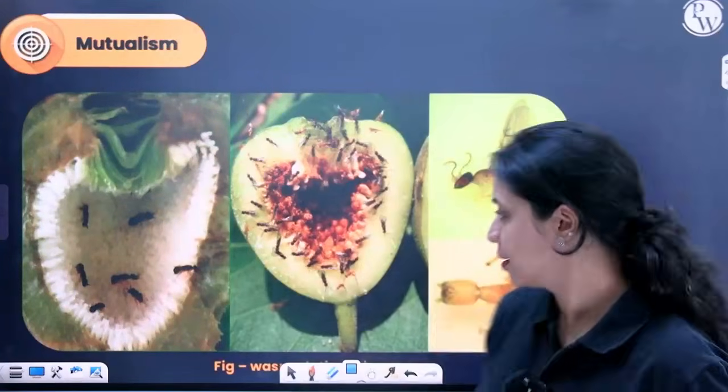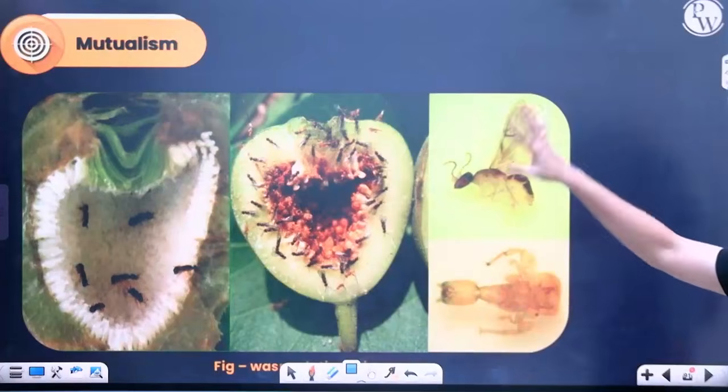And this is highly species specific. Every species of fig will have its own species of wasp that can pollinate it. Both are dependent on each other for reproduction. If the fig plant goes extinct, the wasp will have nowhere else to lay eggs. It could also go extinct, because if it doesn't lay eggs, the next generation is not coming. If the wasp goes extinct, then the fig also could go extinct because it has no other pollinator. Without pollination, no fertilization. Without fertilization, no seed formation. Without seed formation, no next generation. So they are both dependent on each other for reproduction, right? That is seen in the fig wasp mutualism.